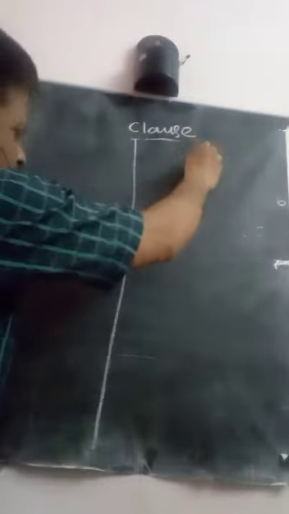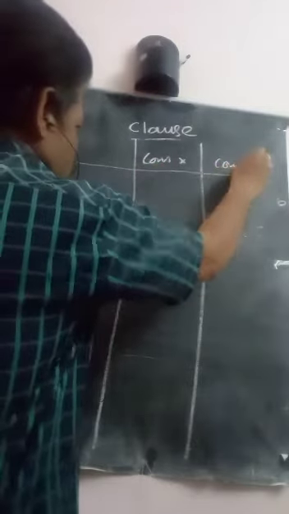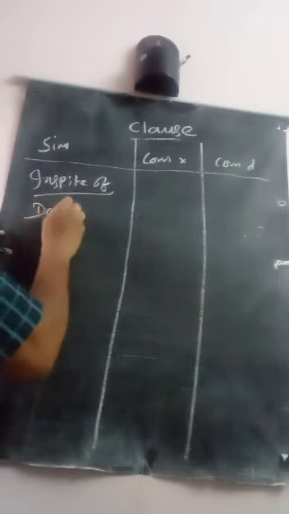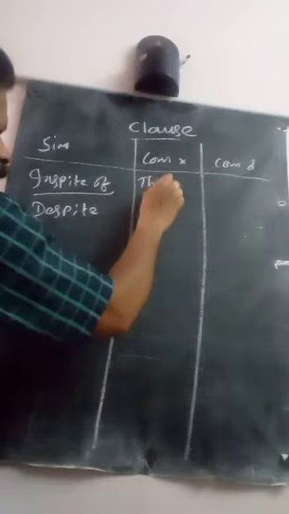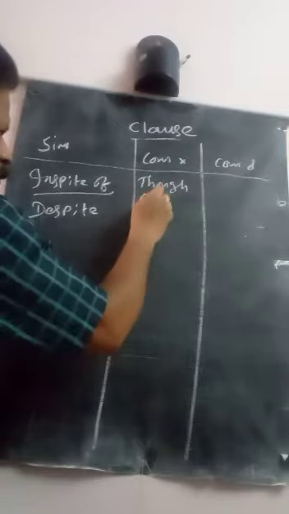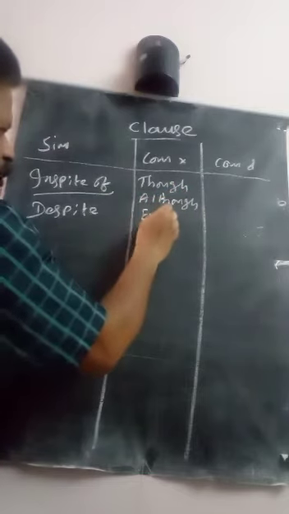Then you write this. Simple, complex, compound. In spite of, or despite. Here, complex sentence: though, although, even though.